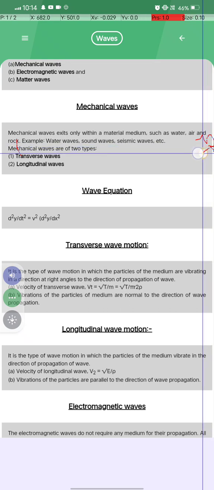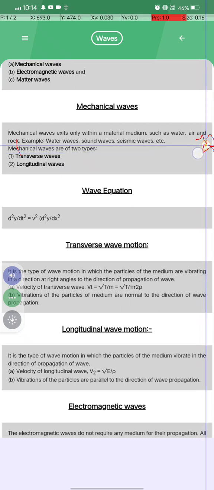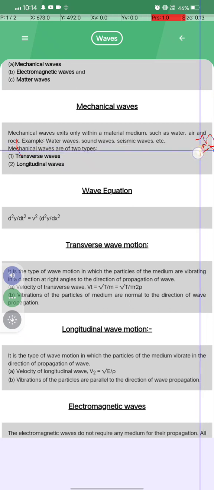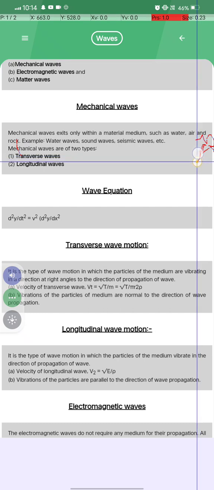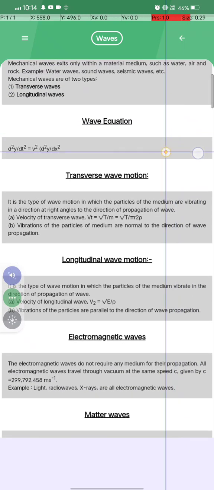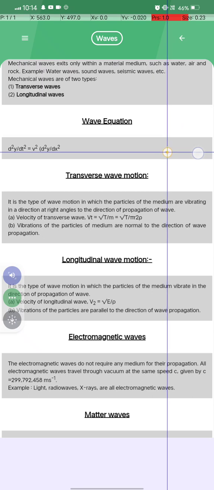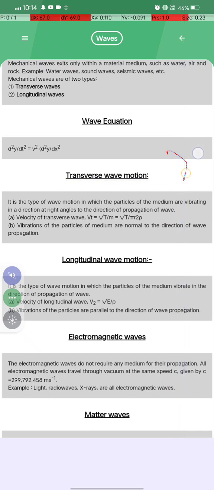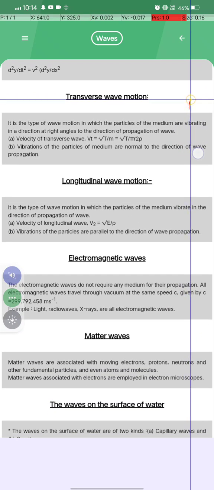Okay, seismic waves. Mechanical waves are of two types: transverse waves and longitudinal waves. अब वेव इक्वेशन क्या होता है, ये खुद ध्यान रखना। d²y/dt² = v² d²y/dx², यानी कि डबल डिफरेंशिएशन। ट्रांसवर्स वेव मोशन क्या